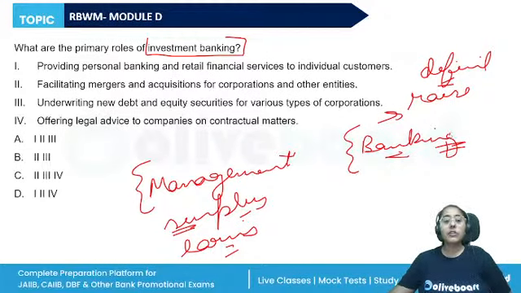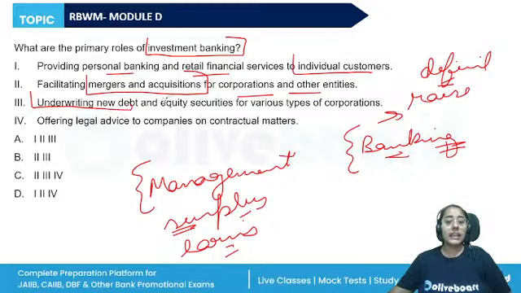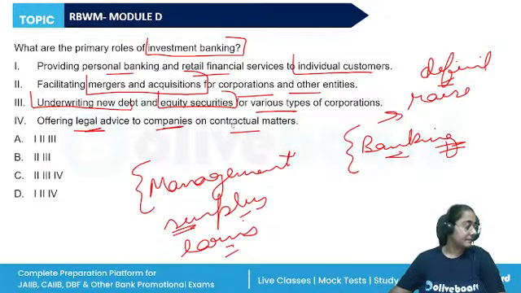So what are the primary roles of investment banking? Providing personal banking and retail financial services to individual customers, facilitating mergers and acquisitions for corporations and other entities, underwriting new debt and equity securities for various types of corporations, offering legal advice to companies on contractual matters.